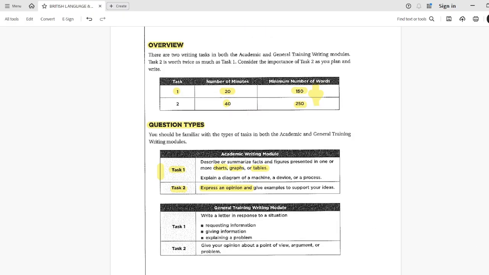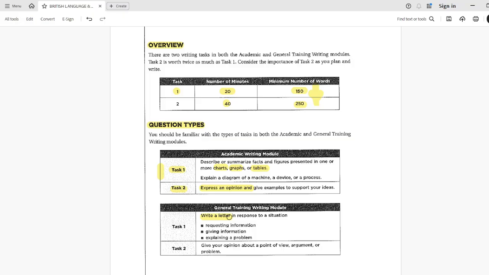So quickly, let's have an overview of the IELTS general training module as well. Let's talk about the general training writing module in task 1. Here in task 1 you have to write a letter. Okay, as I told you, general training is for those students or those persons who want to apply for immigration purposes, who do not go for further study but apply for a work visa or for immigration. So here, the letter may ask you to request information, give information, explain a situation or a problem as well, and it can be formal or informal, depending on the question.